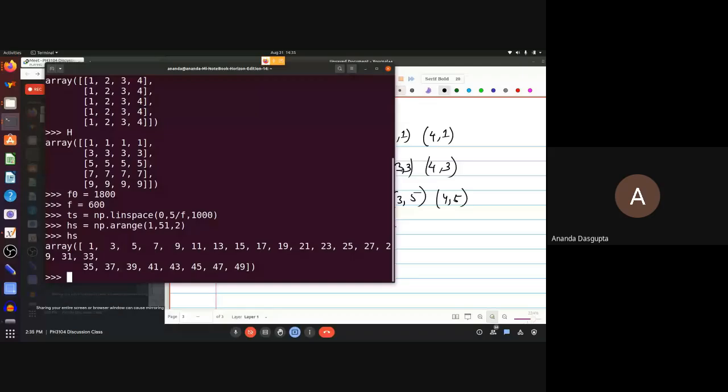This again is pretty straightforward. All I'm doing is creating an array of the harmonic numbers. It starts at 1, stops before 51, steps of 2. So 1, 3, 5, 7, and so on. So H is simply this array: 1, 3, 5, 7, 9, 11, 13, 15, etc., going on and on.